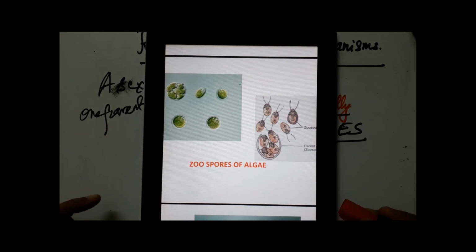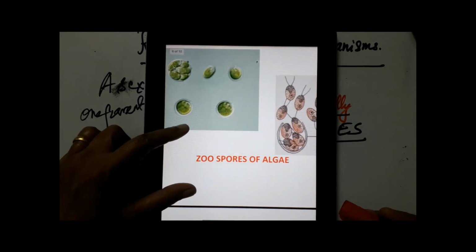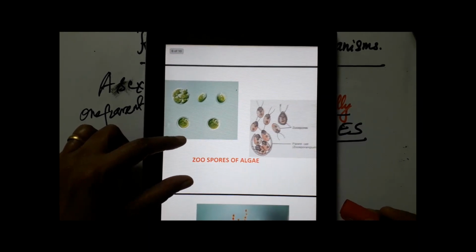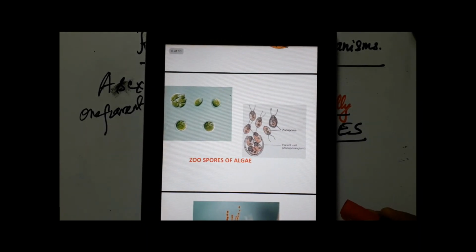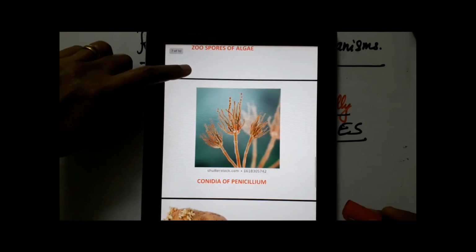And what are these called? These are called zoospores. Motile, that's why they're able to move like an animal with the help of the flagellum. That is why we call them zoospores. So what is our asexually reproducing body in algae? It's zoospores.